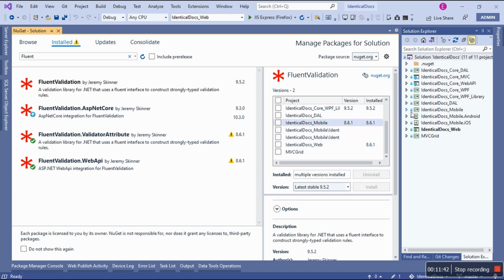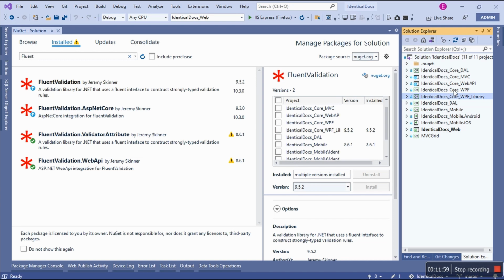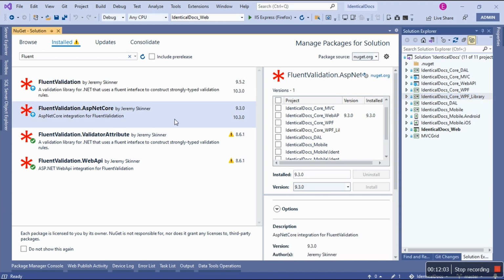It's installed on the Xamarin shared project, and I'm also going to show how I set that up. It's also installed on WPF, a library, which is this one, because I need those rules. This WPF project I'm still not done with yet. And this one, it's installed on the Web API for .NET Core.